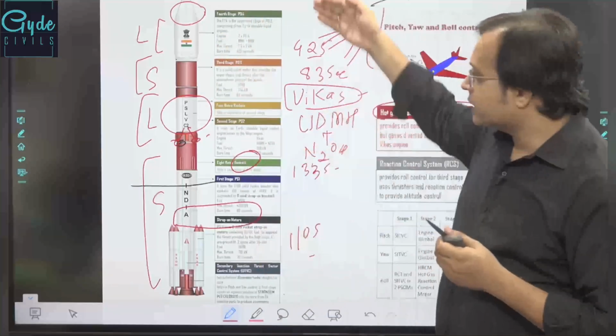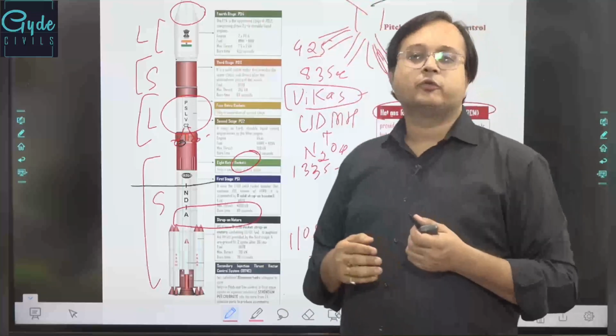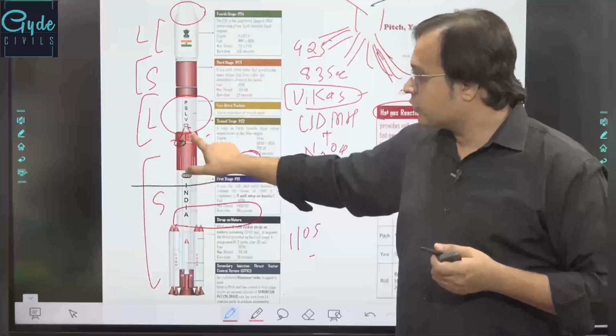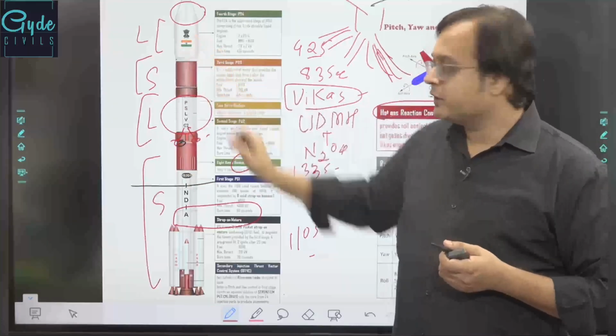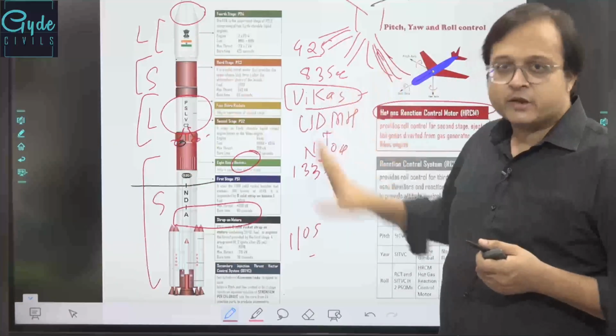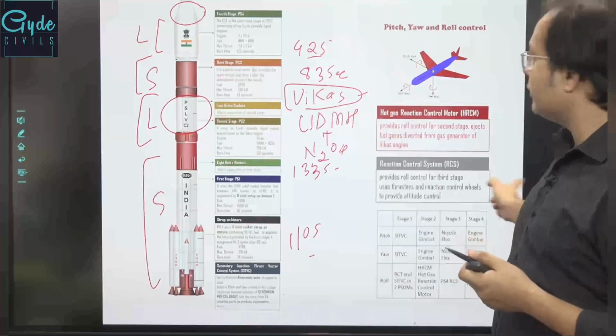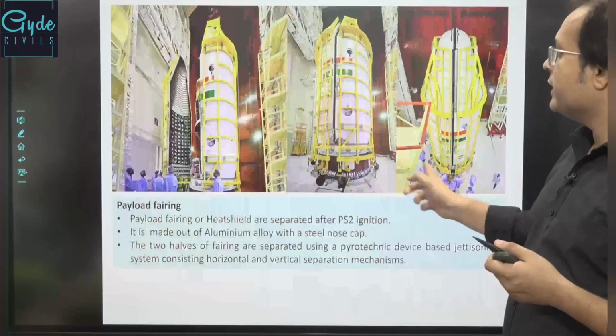So these are some of the important aspects relative to PSLV: solid liquid, the retro rockets, the jettisoning of this, then the Vikas engine, the liquid engine which is being created. All of these are some of the important points related to PSLV.